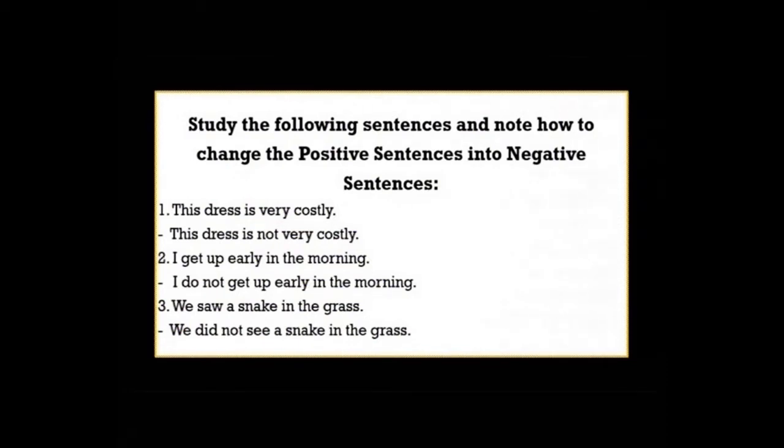It is a positive sentence. Now we will change it into negative, and for that we have to add not. After adding not, it is: this dress is not very costly.